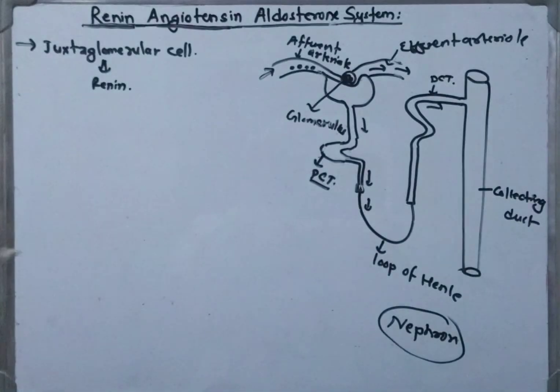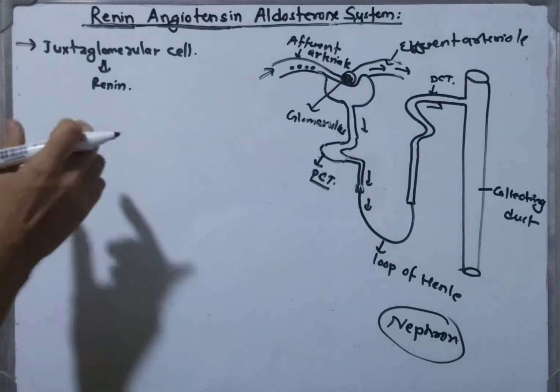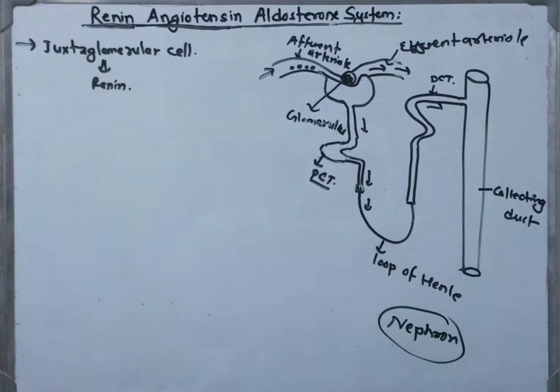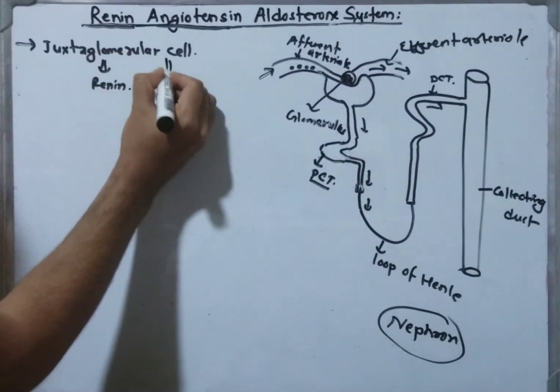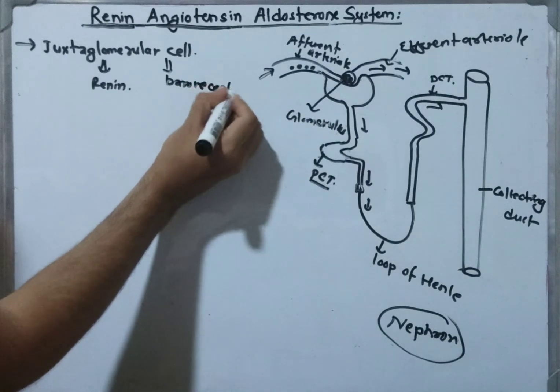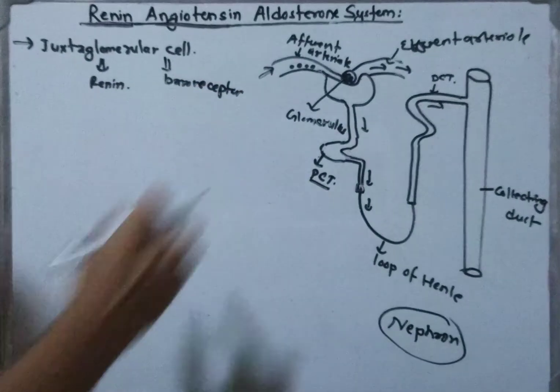And how is it stimulated? When there is low blood pressure, the juxtaglomerular cells of the arteriole become stimulated and they release the renin, because these cells are baroreceptors, so they can sense the pressure of the blood in the arteriole.